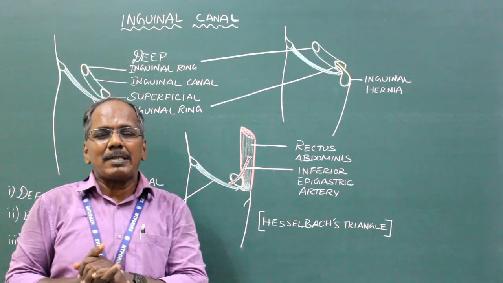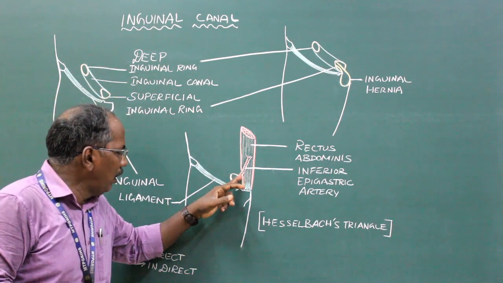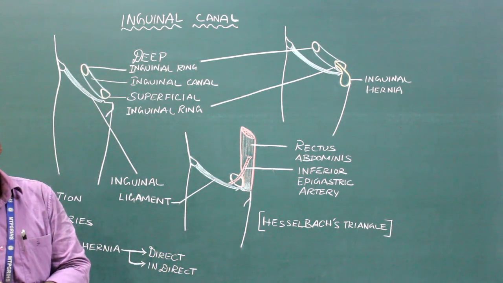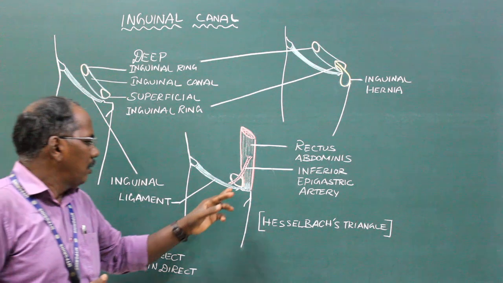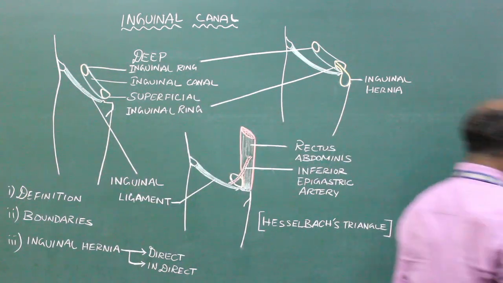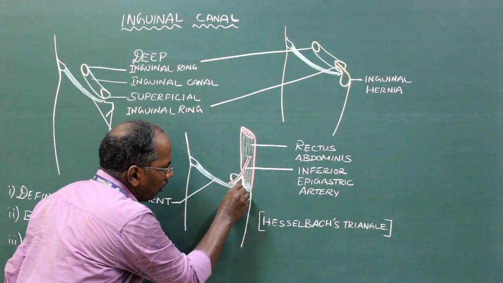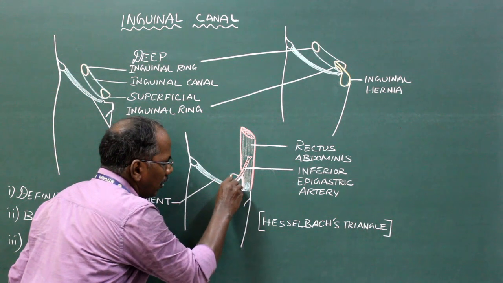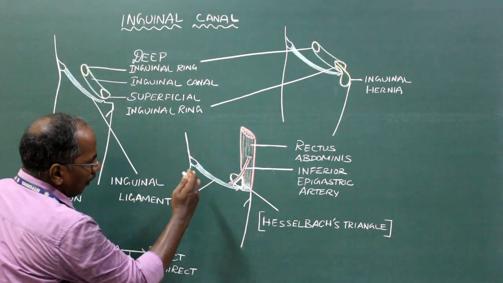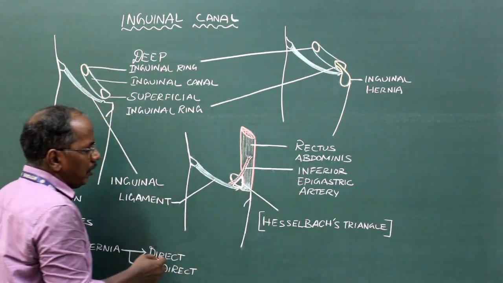What is Hesselbach's triangle? It is a triangle present in the posterior wall of the inguinal canal. What are the boundaries? So this is the triangle, Hesselbach's triangle. The medial boundary is formed by the lateral border of rectus abdominis muscle.